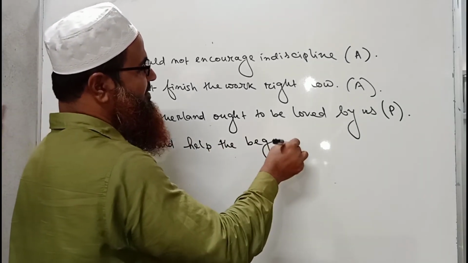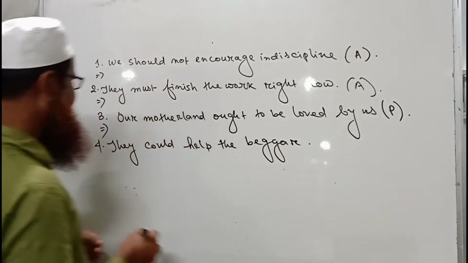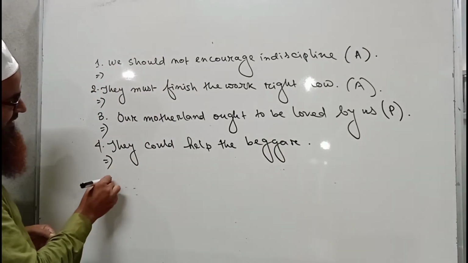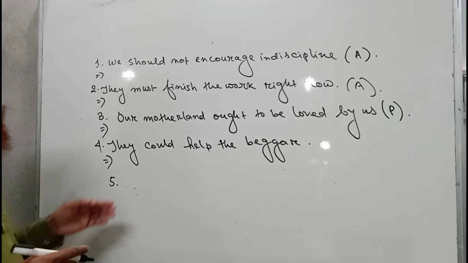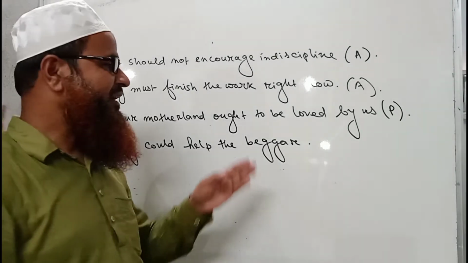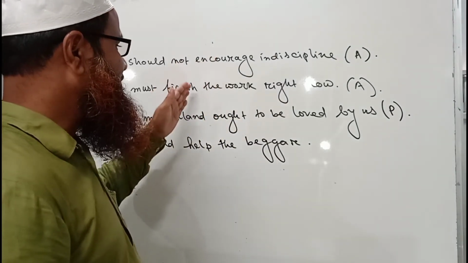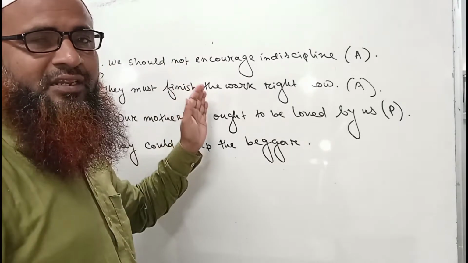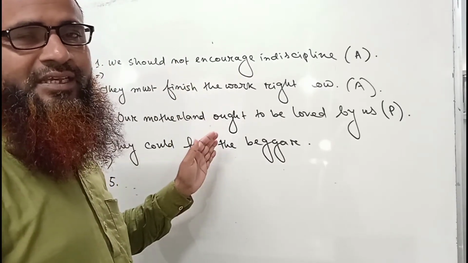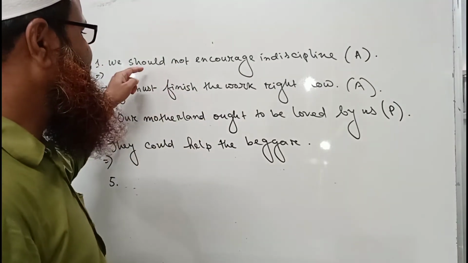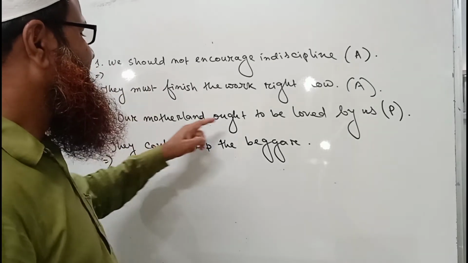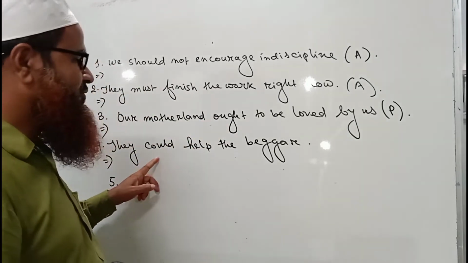They could help the beggar. Again, I am writing number 5. So there are so many modals. Now, I am trying to use each modal in one sentence. Okay. Now we have already used should, here must, here ought to, here could.